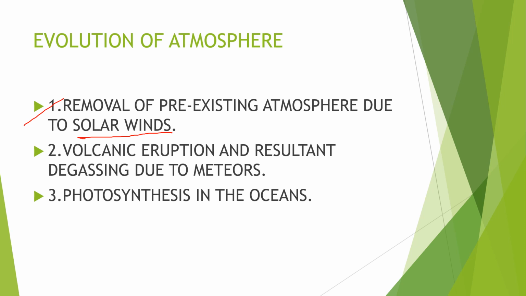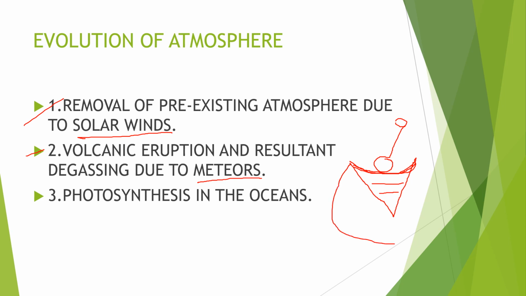The second point here is volcanic eruption and resultant degassing due to meteors. Meteors also played a very important role in the evolution of atmosphere. Meteors falling on the Earth's surface made craters, and these craters helped in releasing the pressure of the Earth's surface.